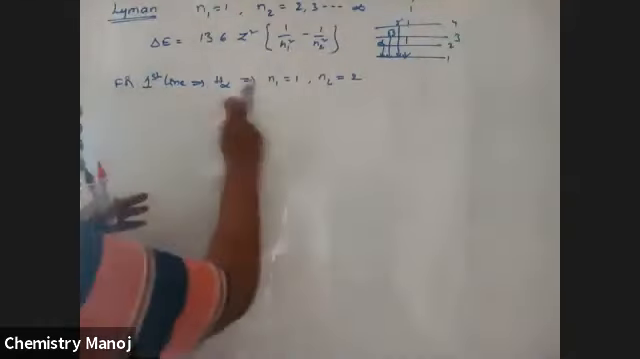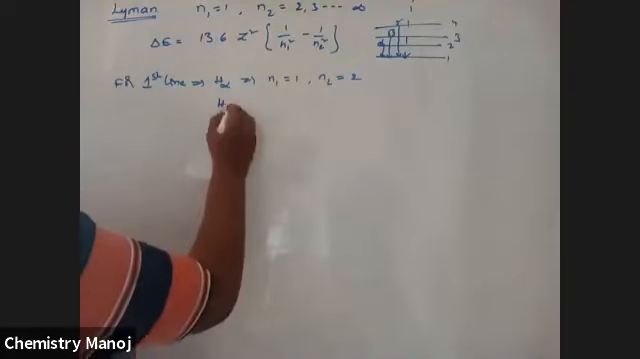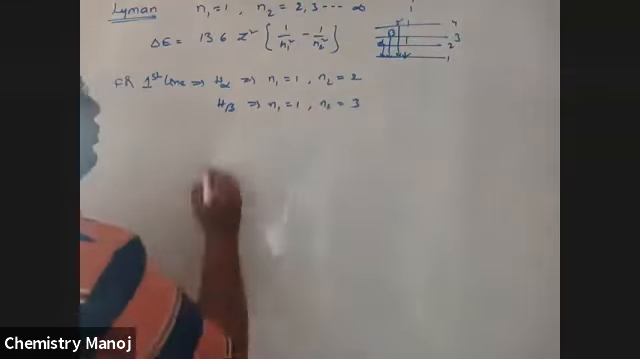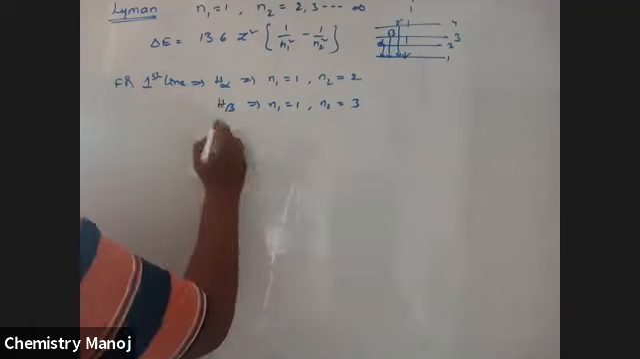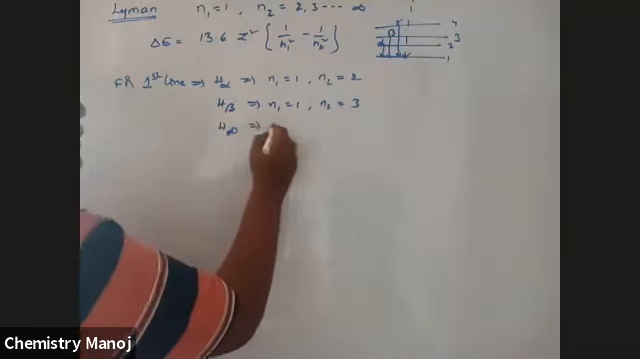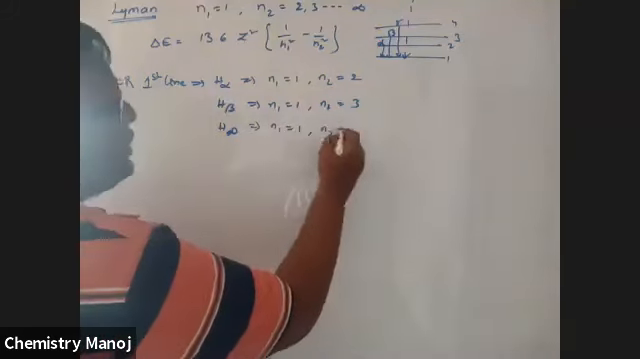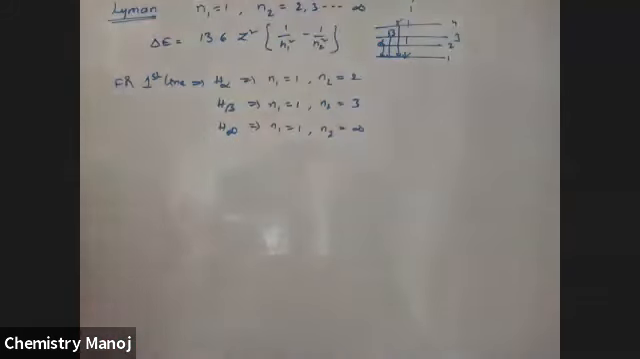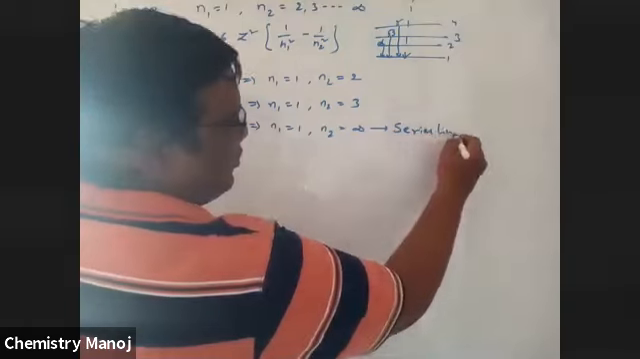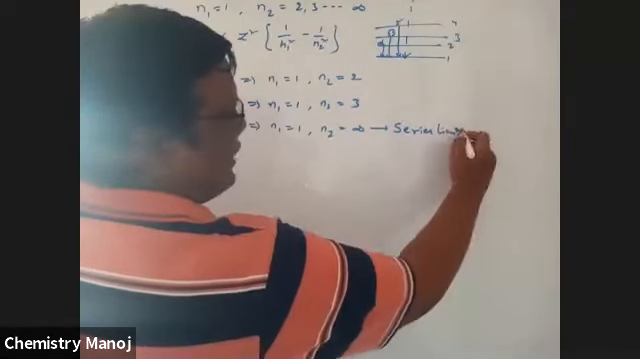Now I am going to take the first line, which is the H alpha line, and apply that delta E value. Similarly, for the H beta line, N1 is equal to 1, N2 is equal to 3. Similarly, for the H infinity line, N1 is equal to 1, N2 is equal to infinity. This line is called the series limit.